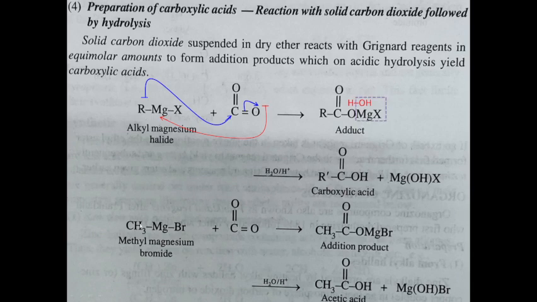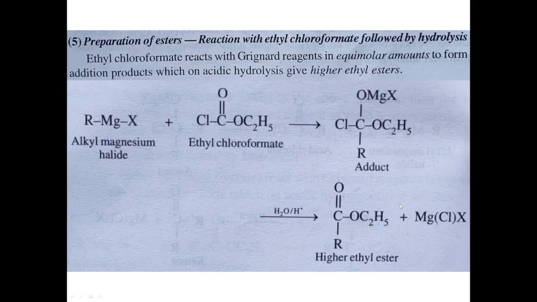When we take an example of methyl magnesium bromide reacting with carbon dioxide, then we get an addition product, the adduct, and finally on hydrolysis we get acetic acid and MgOHBr.